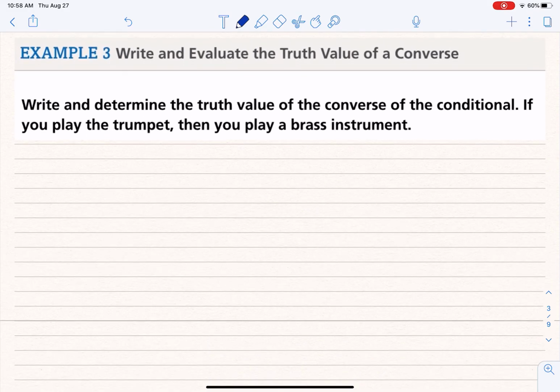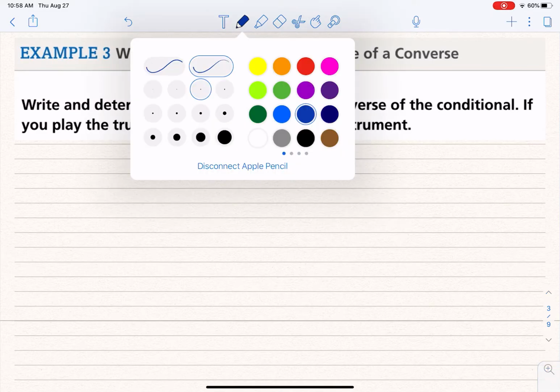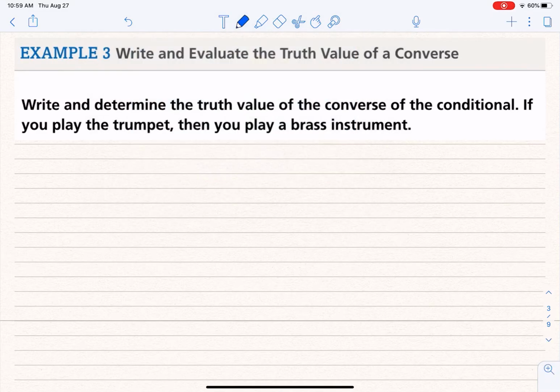Okay, so what I want to do right now is look at the conditional they've given us, and see if the converse of that is true or not. The original conditional says, if you play the trumpet, then you play a brass instrument. Now that's true. A trumpet is a brass instrument. Well, what would be the converse?